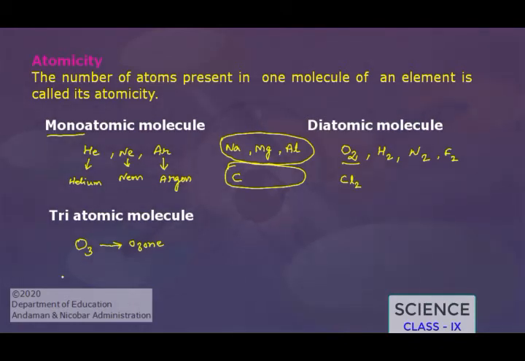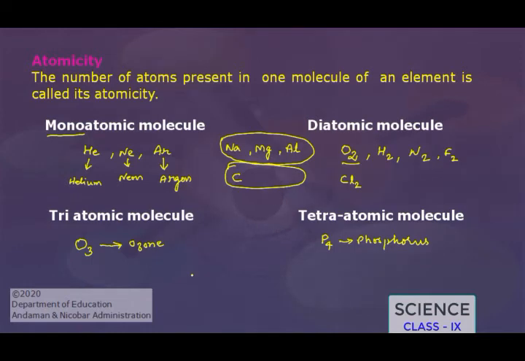Now you see the next one, tetraatomic molecule. In a tetraatomic molecule, the total number of atoms should be 4. So an example of a tetraatomic molecule is P4. Phosphorus is a non-metal and exists in P4 combined form, thereby forming a tetraatomic molecule.